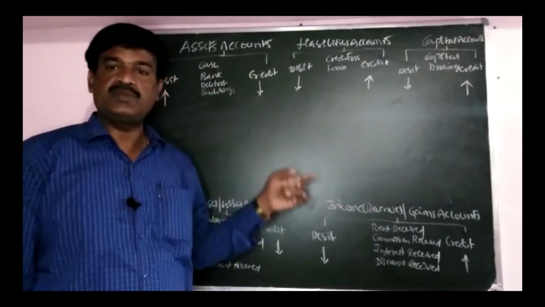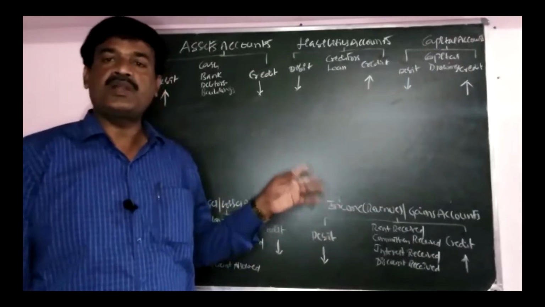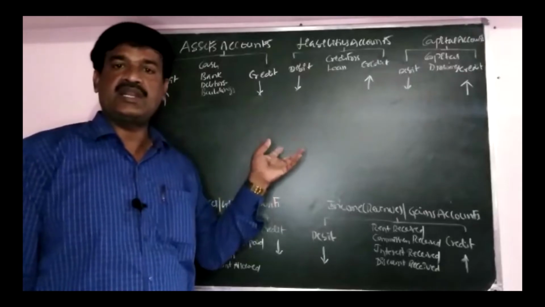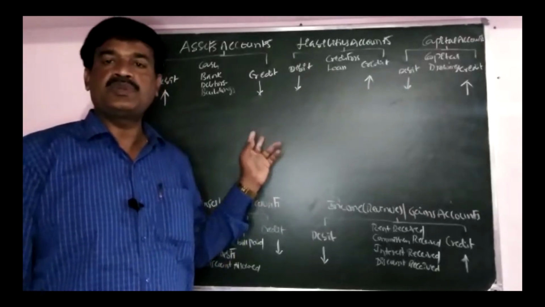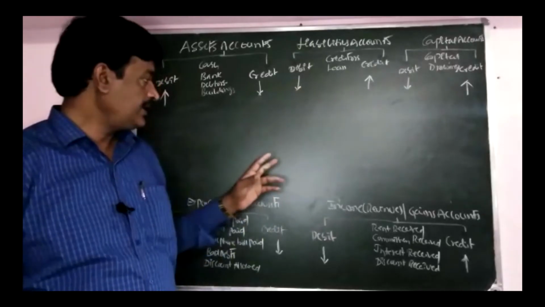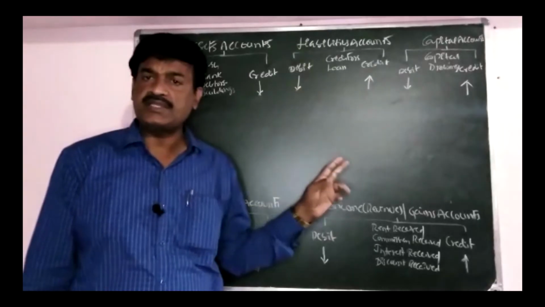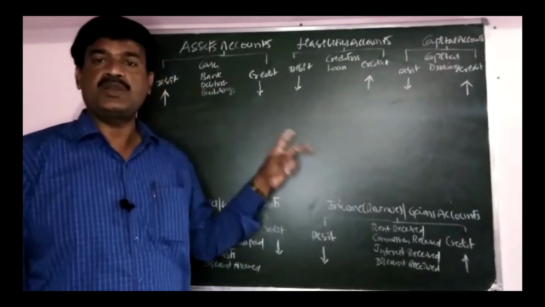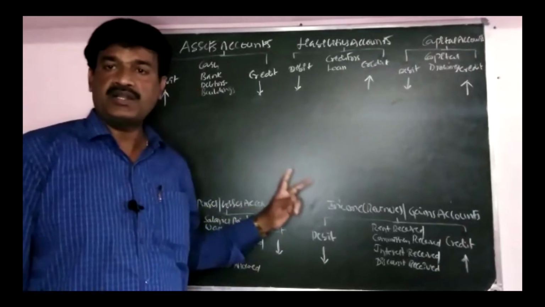If the same cheque is deposited the next day, we have to assume cash deposited into the bank. Why? Because yesterday we assumed cash. That is why cash deposited into the bank. Whenever a cheque is received from any person and the same cheque is deposited into the bank on the same day, then we take two aspects, bank and party name.